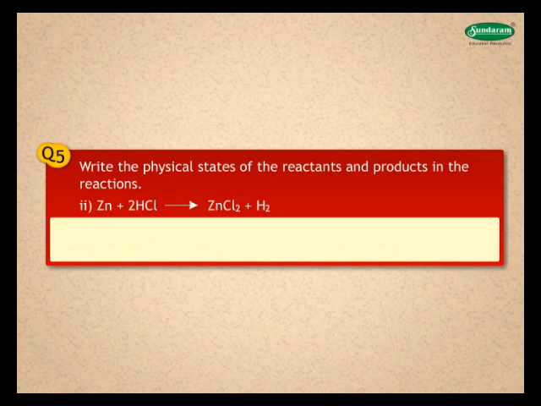Zn plus 2HCl gives ZnCl2 plus H2. Answer. On writing the physical states, we get Zn solid plus 2HCl aqueous gives ZnCl2 aqueous plus H2 gas.